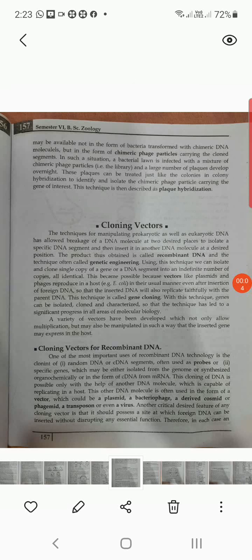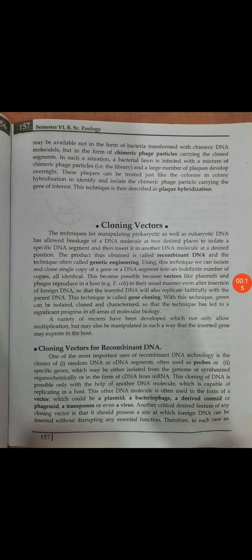Students, up till now we have been studying recombinant DNA technology and genetic engineering. The basic plan is to introduce the gene of interest into the genome or nucleus of another organism, and then get the product of that recombinant gene. Theoretically it is very simple to say, but practically it is very hard.